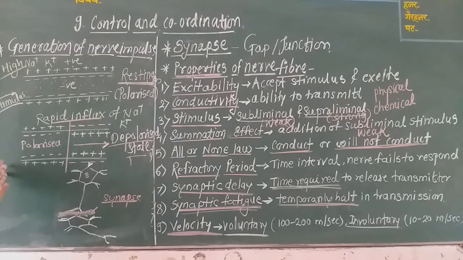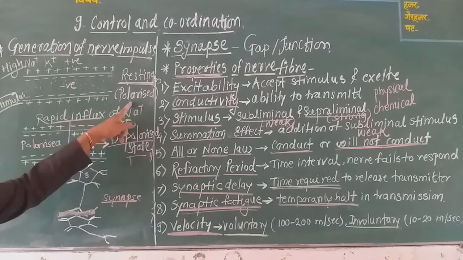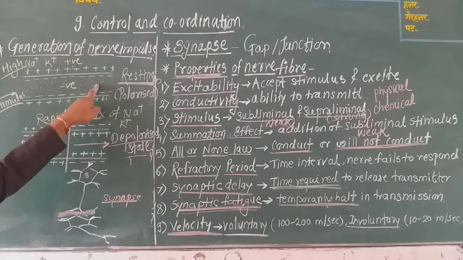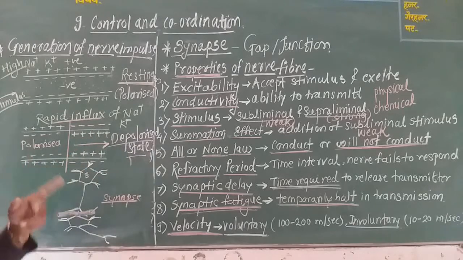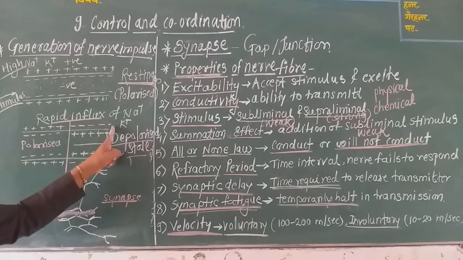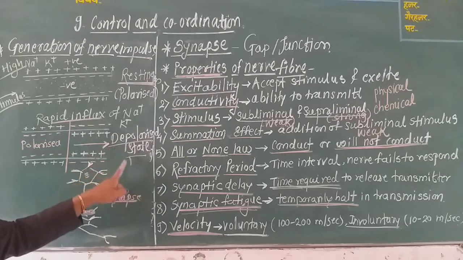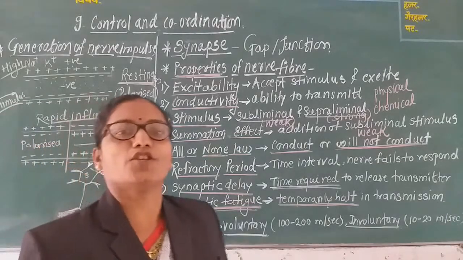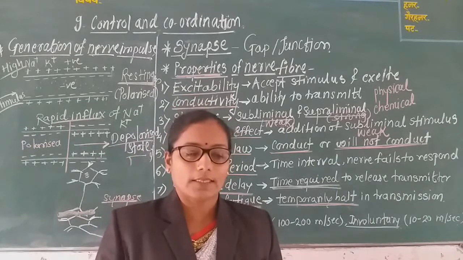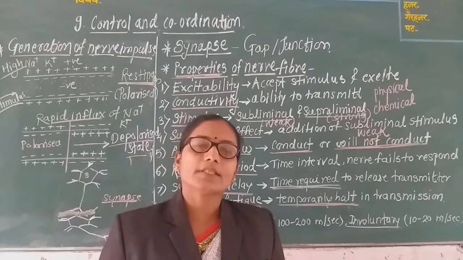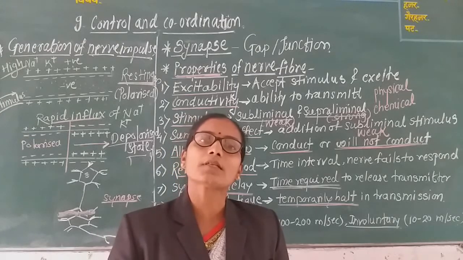Generation of nerve impulse: the first stage is the resting stage or polarized state, in which the outermost environment is electropositive and the internal environment is electronegative. Due to rapid influx, this condition is changed. The outermost environment becomes electronegative, and the internal environment becomes electropositive. This is called the depolarized state. In this way, the polarized state changes into the depolarized state, that is, the resting axon is converted into an excited axon, and after that the transmission of nerve impulse takes place.